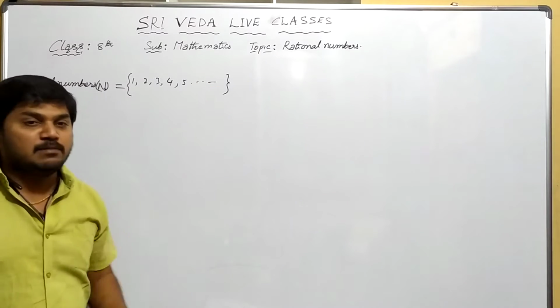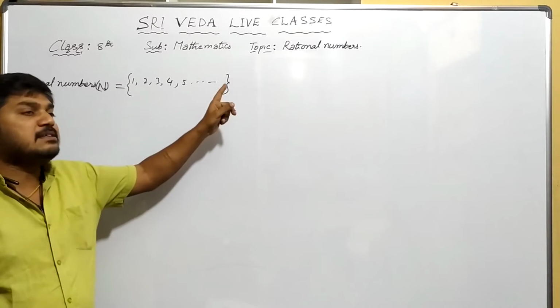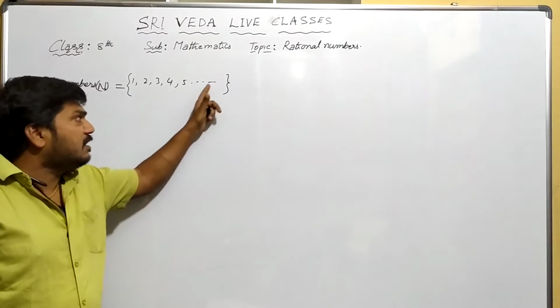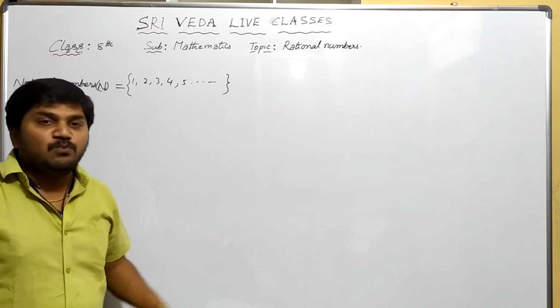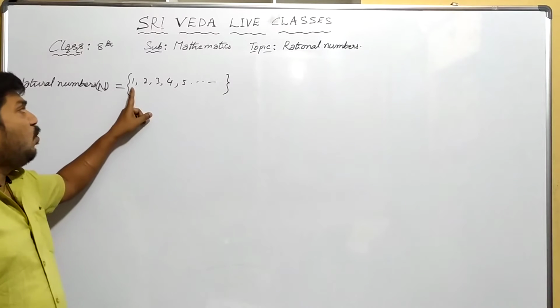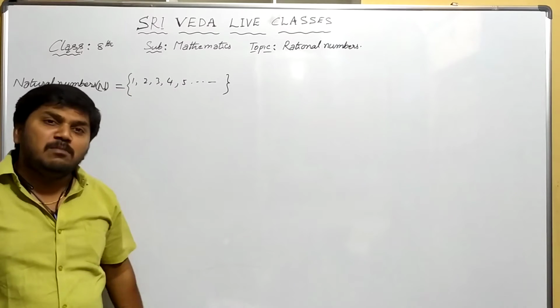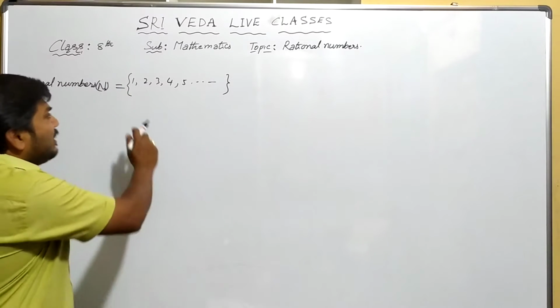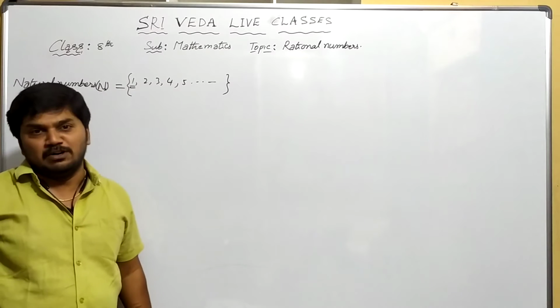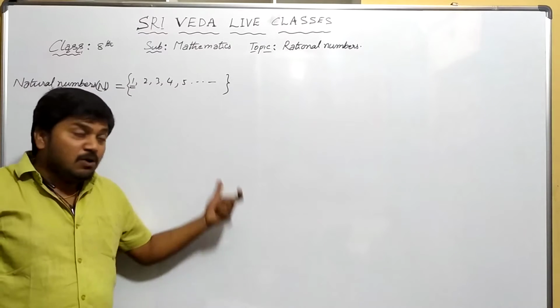So what are the natural numbers? 1, 2, 3, 4, 5, 6 and so on, infinity. Can you say the largest natural number? We cannot say, because there is no end at all. Next, what is the smallest natural number? 1. 1 is the smallest natural number, right? Understood now?